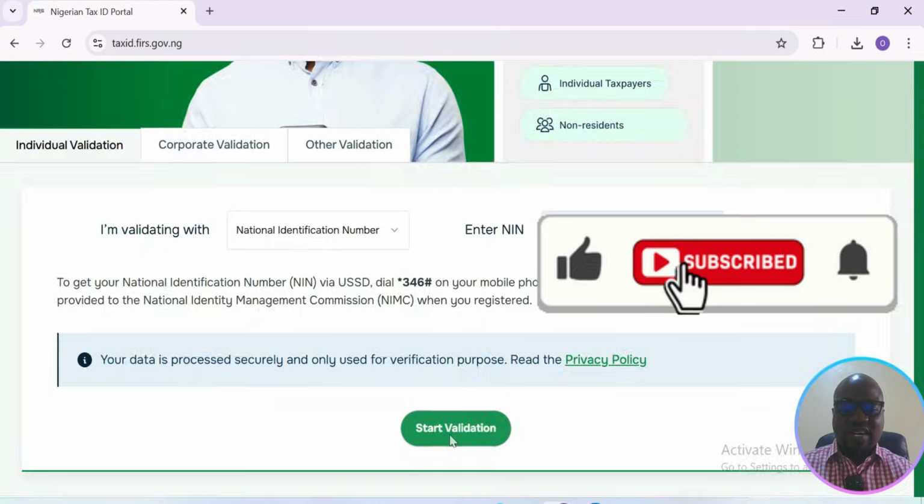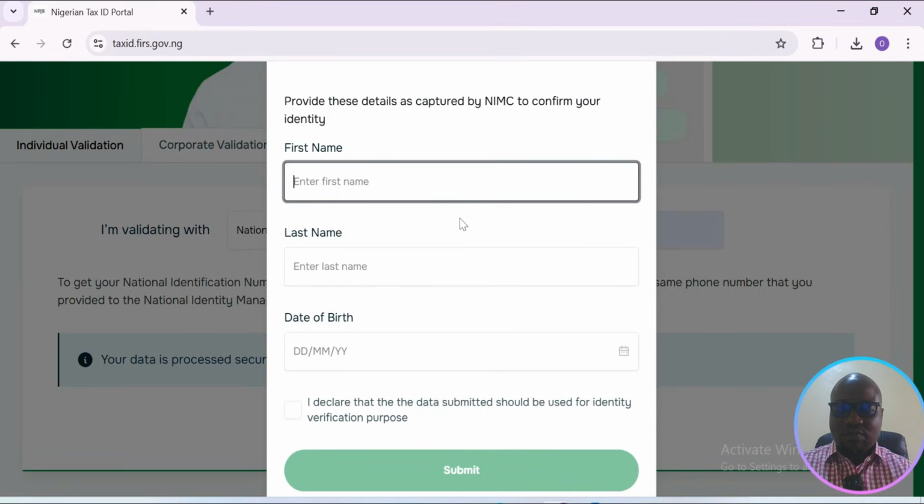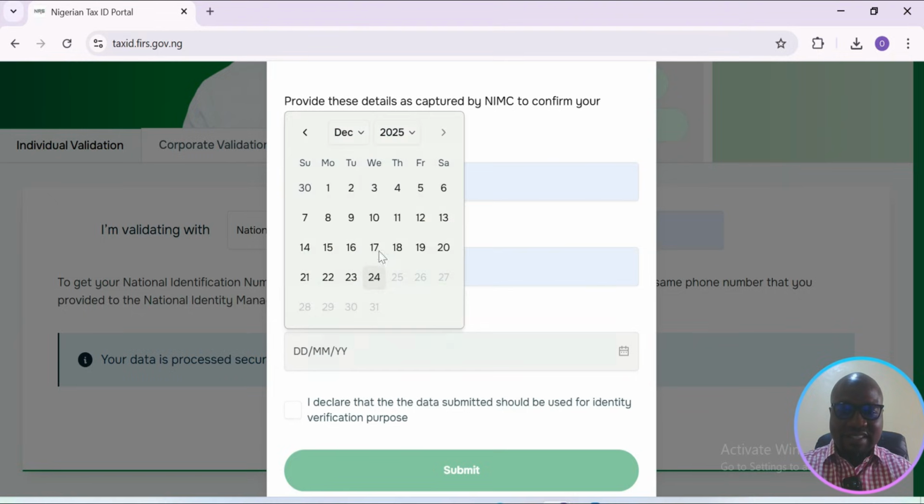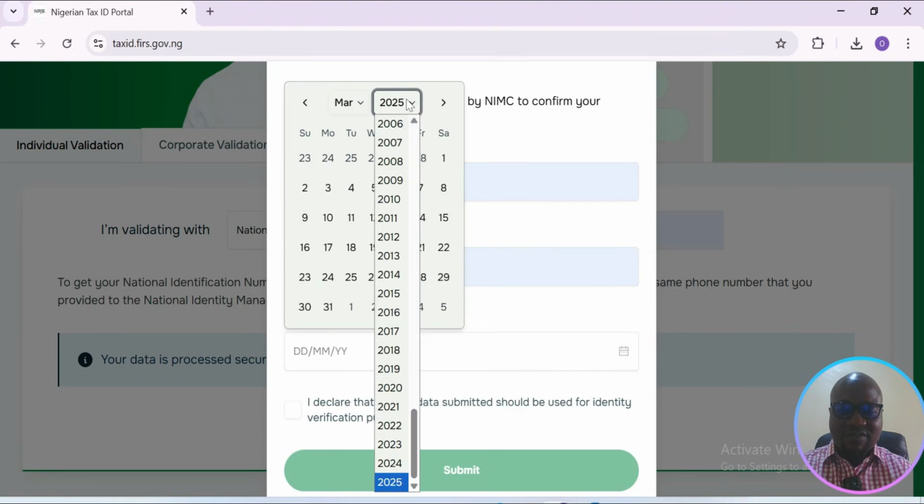When you click start validation, it pops up this portal for you to enter your details. So you type in your first name, right? I type in my first name and then my last name and then my date of birth. All right, so that is March. I put in my date of birth.